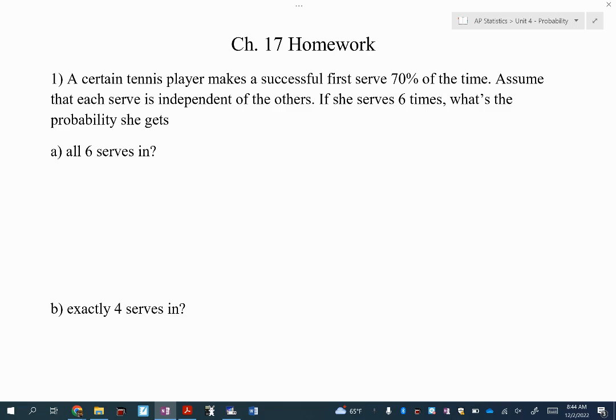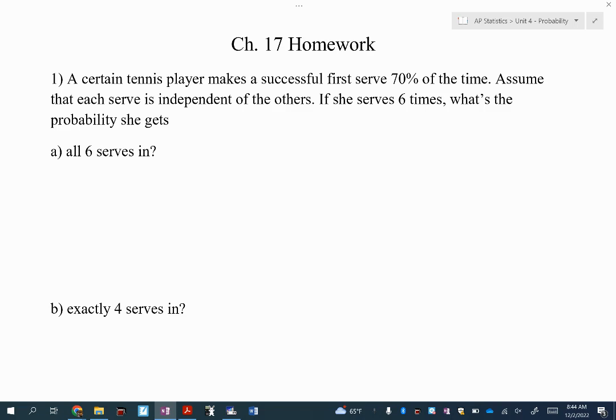There are 3 things. Constant success rate. What is the success rate? 70%, so constant p. Independence, it tells us they're independent. Remember the third thing? Very good, a successful serve, so in the area where you have to serve it, or not. So in or out. Okay, so that is good.